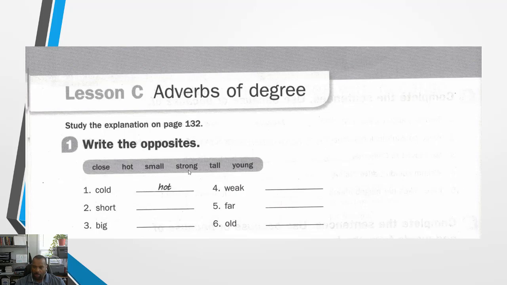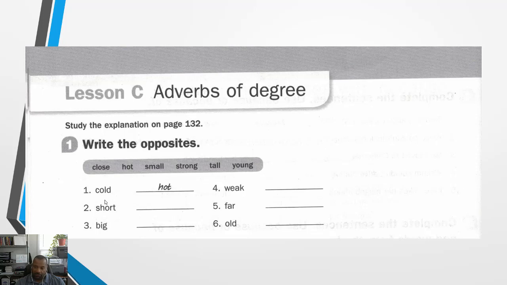Small. Strong. Strong. Tall. Tall. Young. Young. All right? So, now that we know how to pronounce these words, let's write the opposites here.